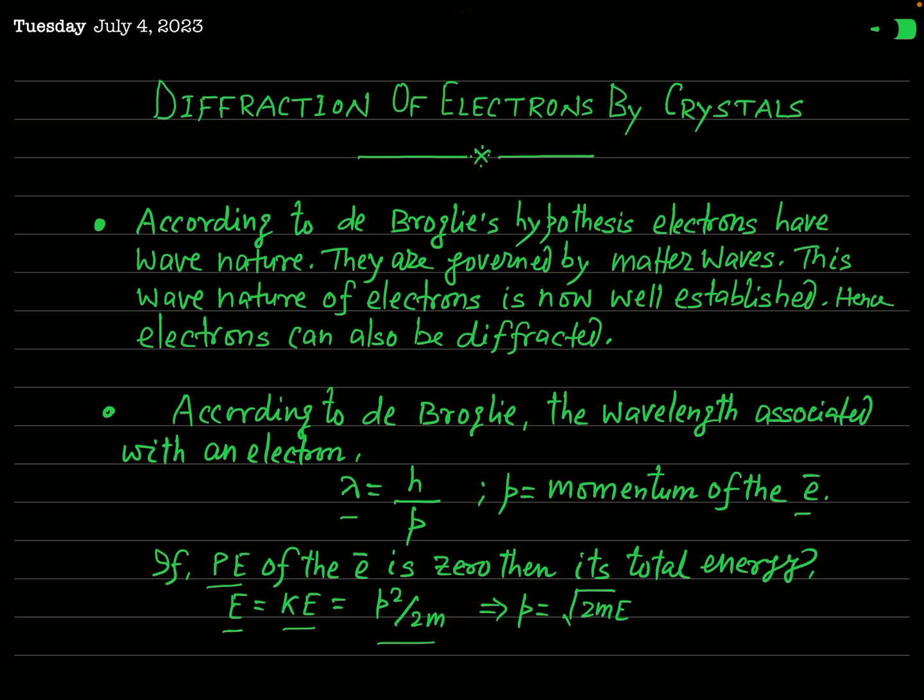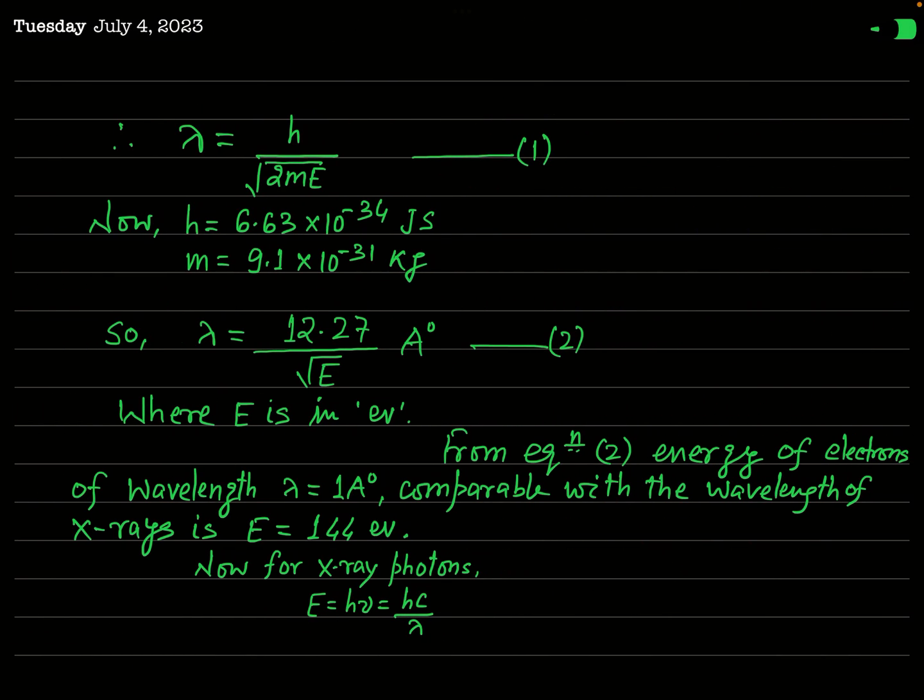And that's why you can say that the momentum of the electron having energy E will be p equal to square root of 2mE. So in this expression for wavelength of the electron, you can replace this momentum p by square root of 2mE. So if a free electron has total energy E, or kinetic energy E, then its wavelength will be given by lambda equal to h over square root of 2mE. Okay. Now you can see this formula.